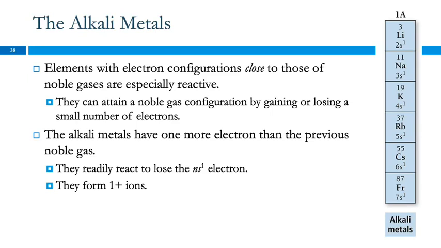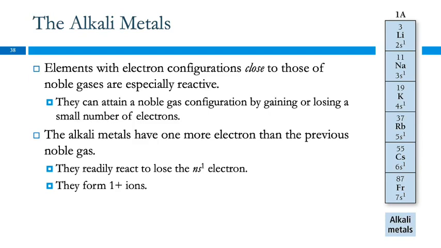But if helium loses an electron, it does not have a noble gas electron configuration, right? Then it becomes a bare proton, and that's a whole other thing. So this is why the alkali metals form +1 ions. We learned that back in chapter 3, just to predict charges based on position in the periodic table. Well, now we can see why they do this.